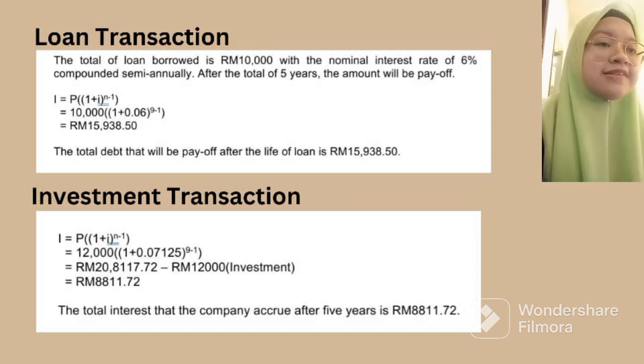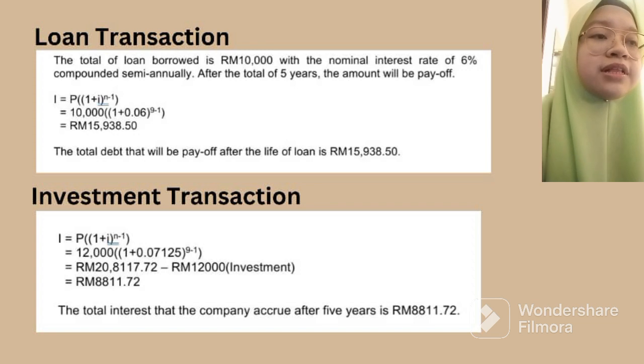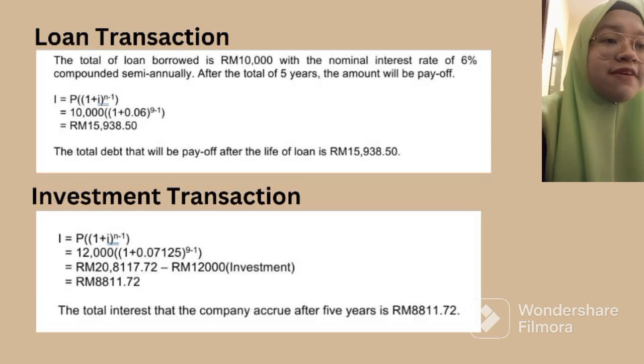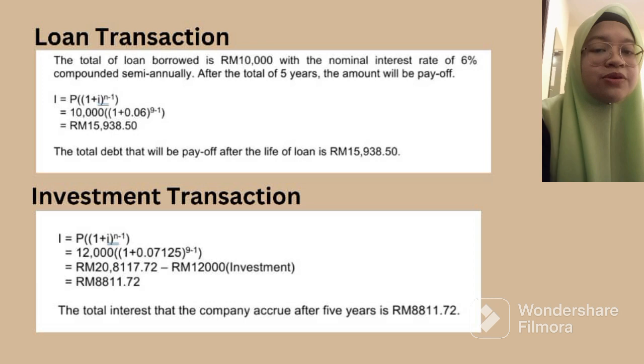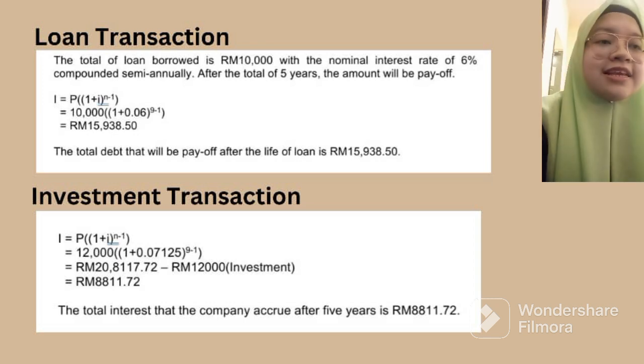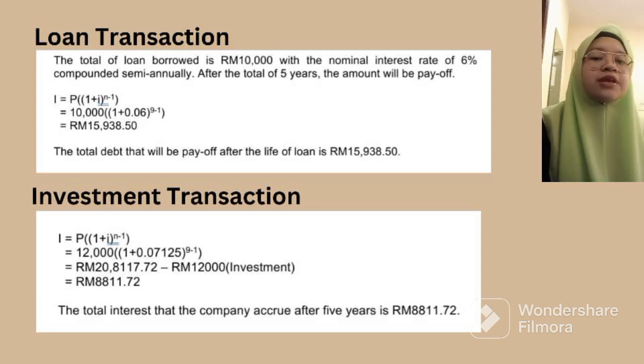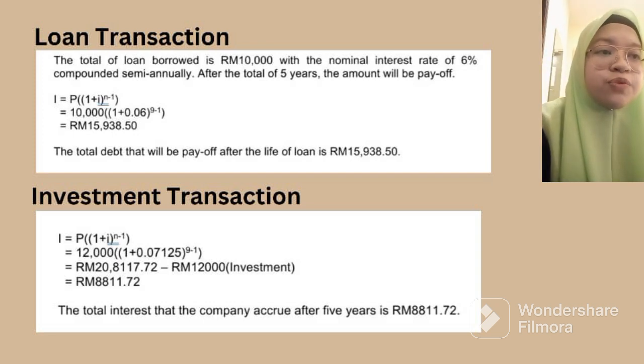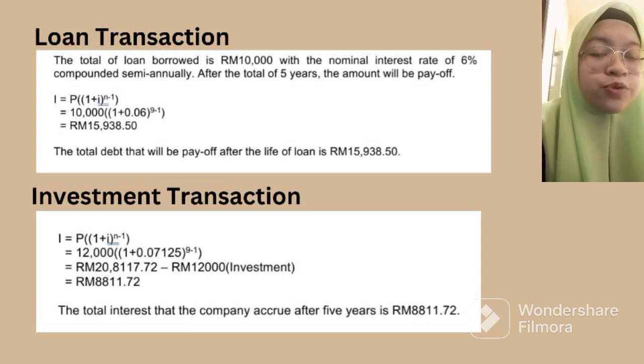This is the example for the loan transaction. The loan that we borrowed is 10,000 ringgit with the nominal interest rate of 6% compounded semi-annually. After a total of 5 years, the amount will be paid off. So what does it mean by compounded semi-annually? It means that in a year, it will be compounded 2 times. That's why it's called semi-annually. For a year, every 6 months, the amount that we applied will be compounded.